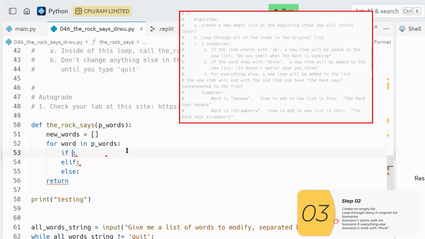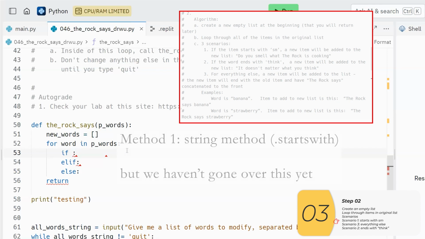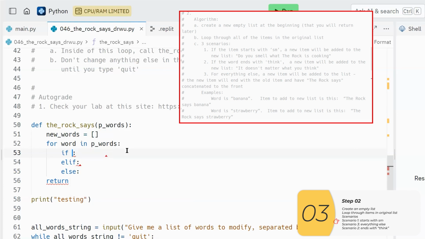So there's a few ways to do this. The first way is to use a string method, which we have not taught you yet. We could say if word dot starts with SM. We could do that, but we have not taught you that yet, so I'm not going to do that. That's actually the best way to do it, but again, we haven't taught that to you yet. But we can check to see if the first letter is S, so I'll do that now.